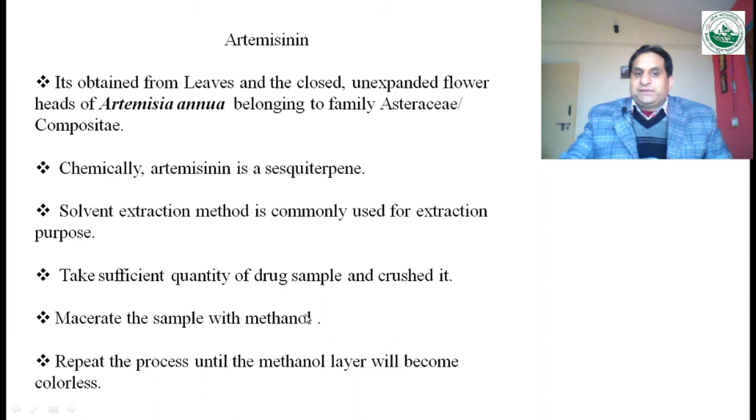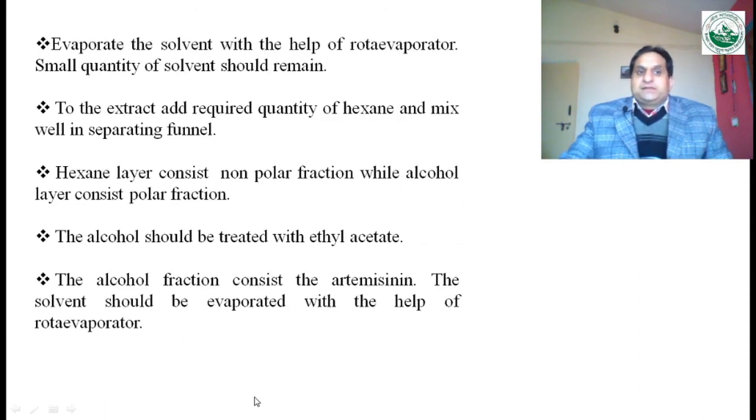Okay, सबसे पहले हमने क्या किया कि हमने प्लांट सैंपल लिया और उसको हमने क्रश कर दिया। उसके बाद हम इसको मैसिरेट करते हैं मिथेनॉल के साथ, और इस प्रोसेस को हम तब तक रिपीट करेंगे जब तक कि आपकी मिथेनॉल लेयर कलरलेस नहीं हो जाती है। Now we will evaporate the solvent with the help of a rota evaporator. A small quantity of solvent should remain. Okay, so whatever the methanol is there, we will evaporate that solvent, but a small quantity of the solvent should be there.